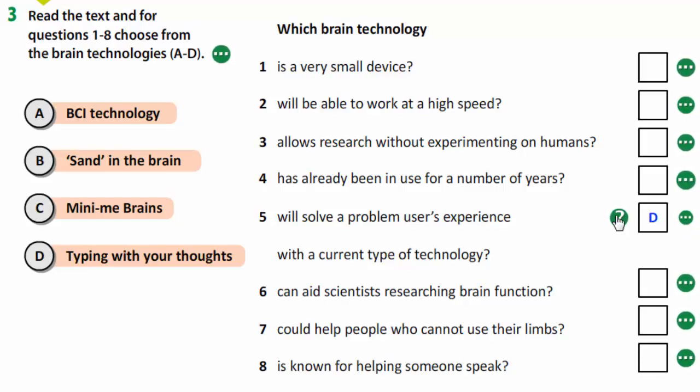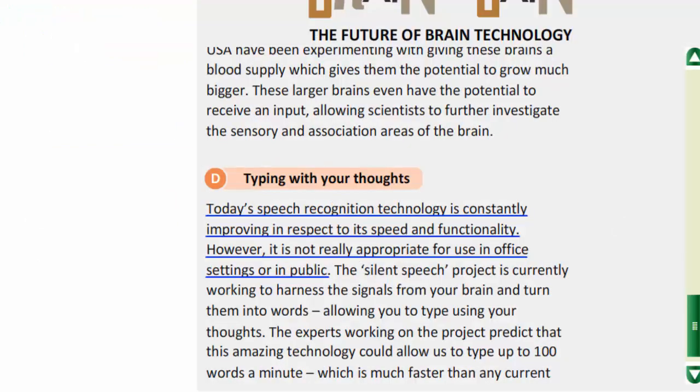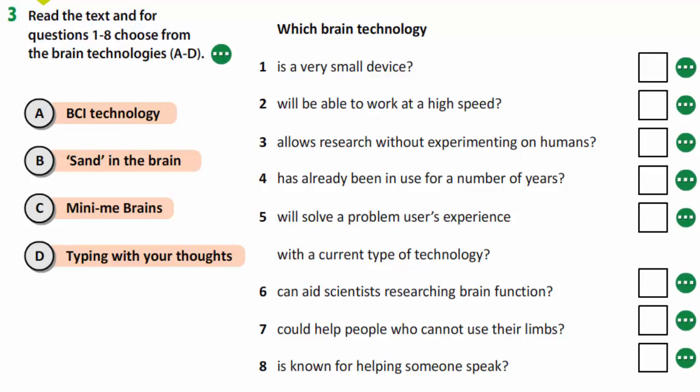It's D, typing with your thoughts. In the text, it is said, today's speech recognition technology is constantly improving in respect to its speed or functionality. However, it is not really appropriate for use in office setting or in public.